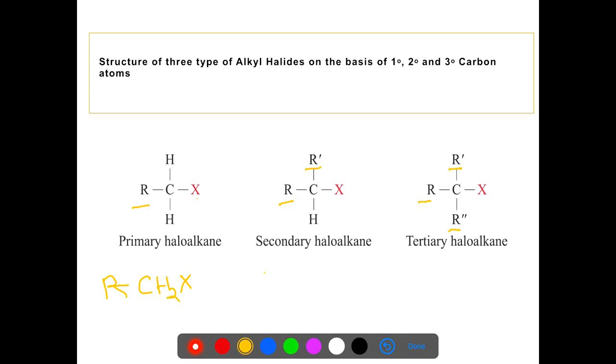In secondary alkyl halide R2CHX is present, in which these two alkyl groups may be same or different. And in tertiary alkyl halide we have formula R3CX. The three alkyl groups which are joined to carbon may be same or different. So when we study the formula, we find that in primary alkyl halide the group is CH2X, secondary alkyl halide CHX, and in tertiary alkyl halide it is CX.